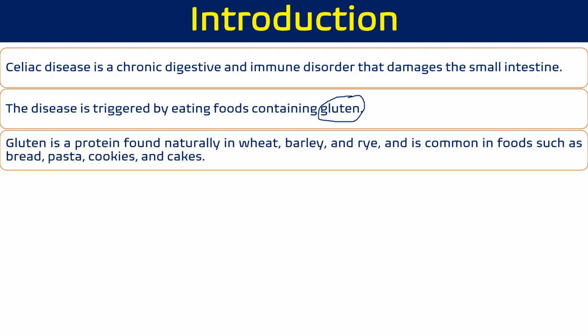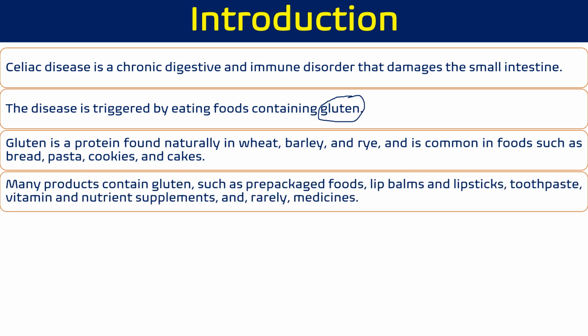So what is this gluten? Gluten is a protein which forms naturally in different kinds of grains like wheat, barley, and rye, and it is also common in specific foods like bread, pizza, cookies, and cakes. Many products contain gluten, such as packaged foods, lip balms and lipsticks, toothpastes, vitamins and nutrient supplements, and rarely medicines also. So there also we can find gluten.